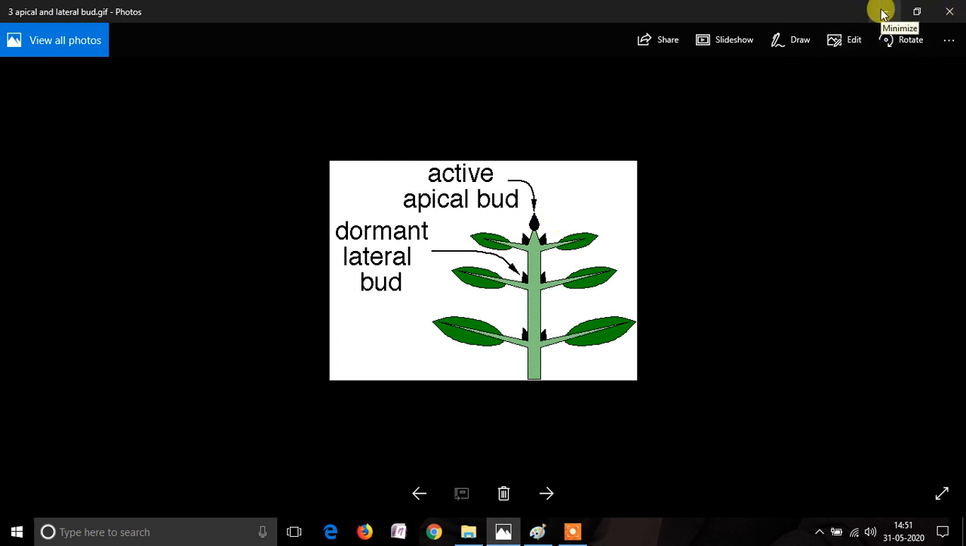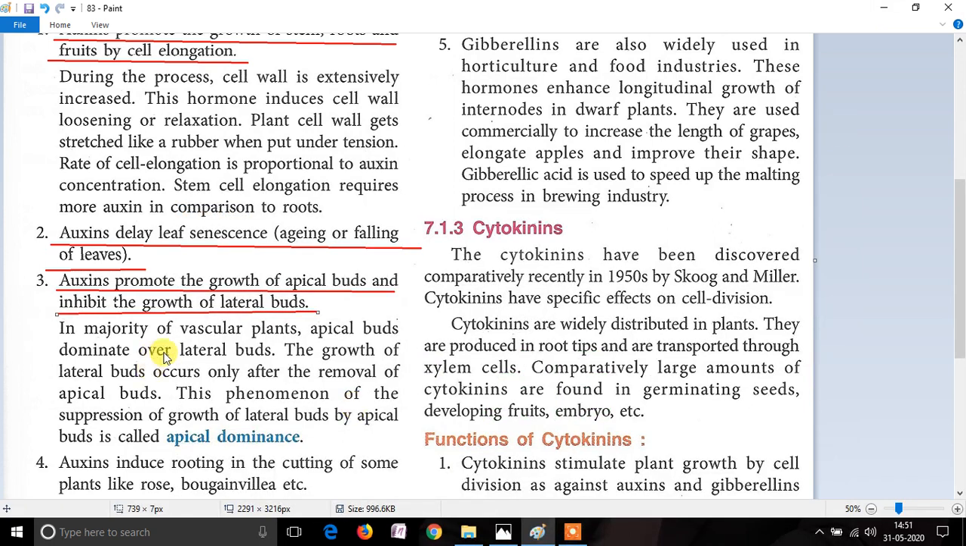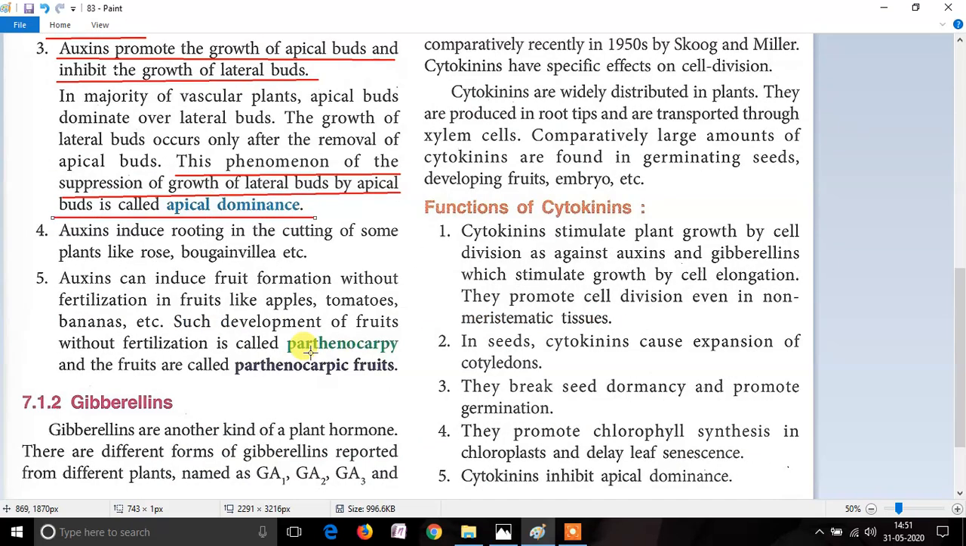And if the lateral buds have to grow, then we have to remove this apical bud. The phenomenon of the suppression of the growth of the lateral buds because of the apical buds is called apical dominance. Because auxin helps the growth of the apical bud and it suppresses the growth of the lateral bud, and the suppression of the growth of the lateral bud because of the growth of the apical bud is called apical dominance.